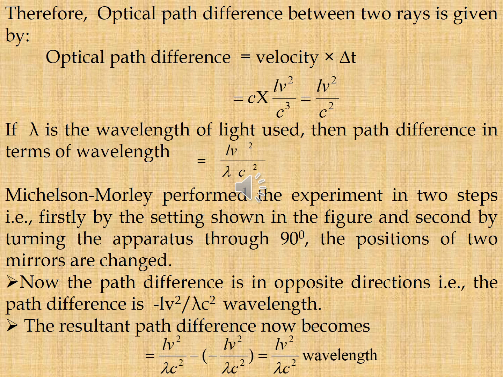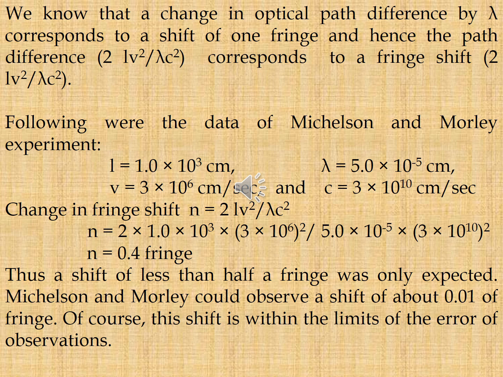The resultant path difference becomes L V square by lambda C square minus of minus L V square by lambda C square. The total optical path difference is 2 L V square by lambda C square.